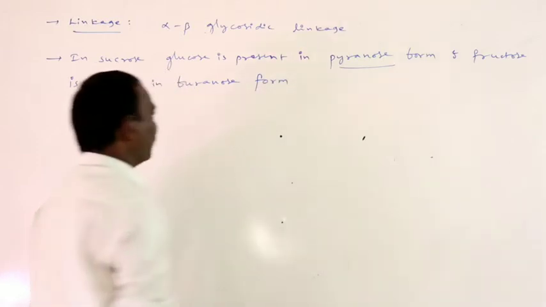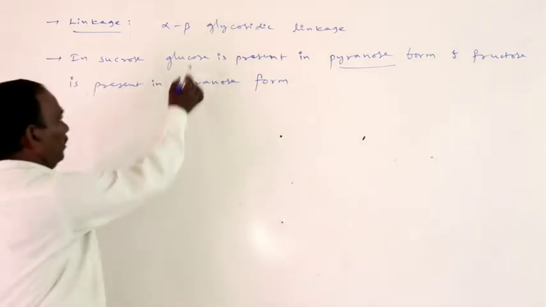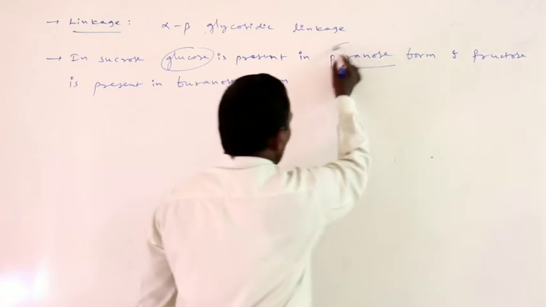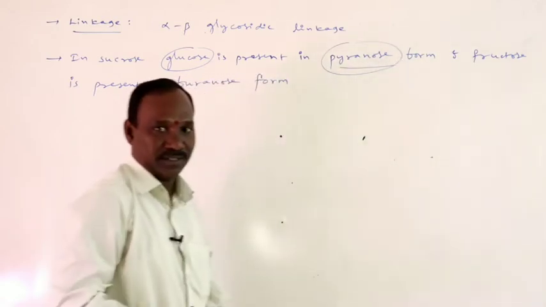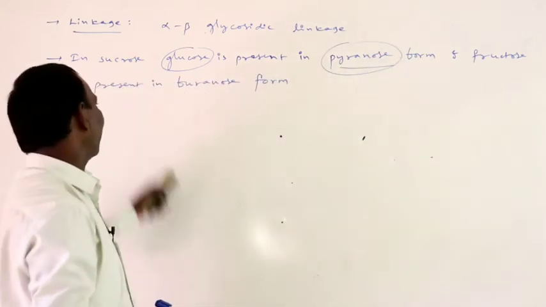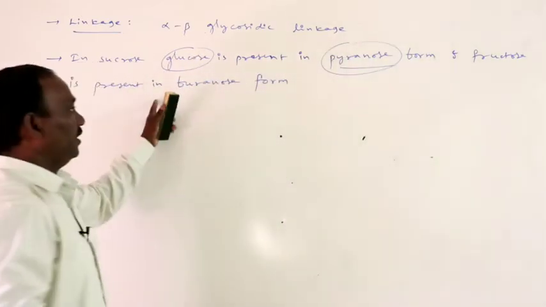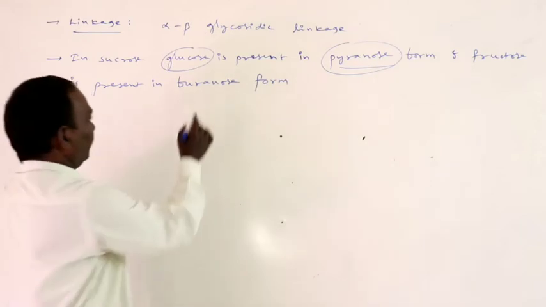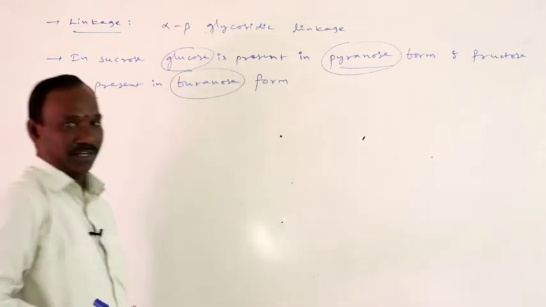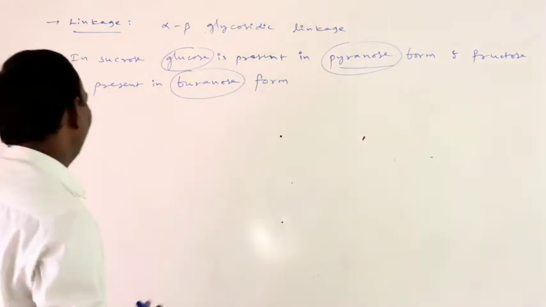Pyranose means 6-membered ring structure, and similarly fructose is present in furanose form. Furanose means 5-membered ring structure.